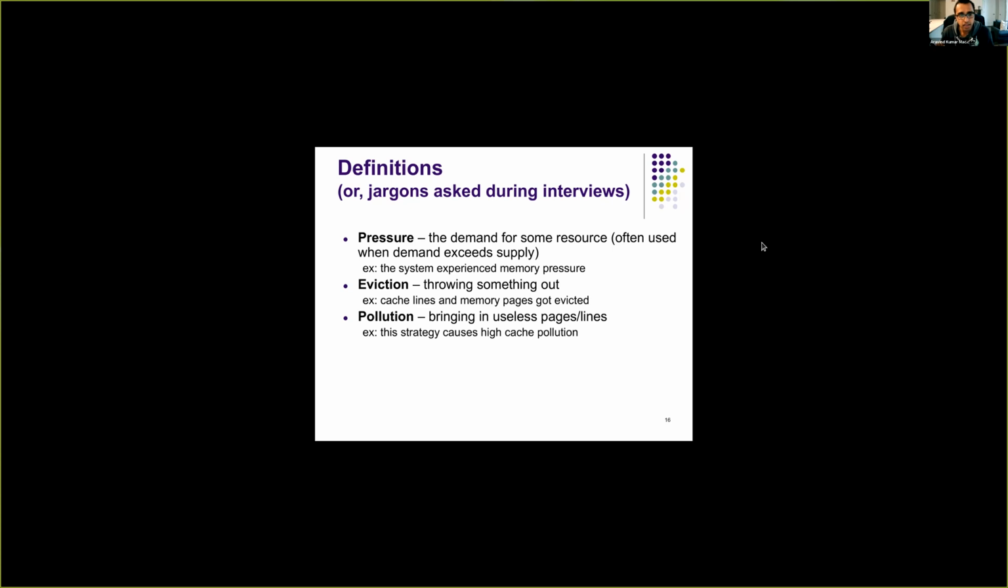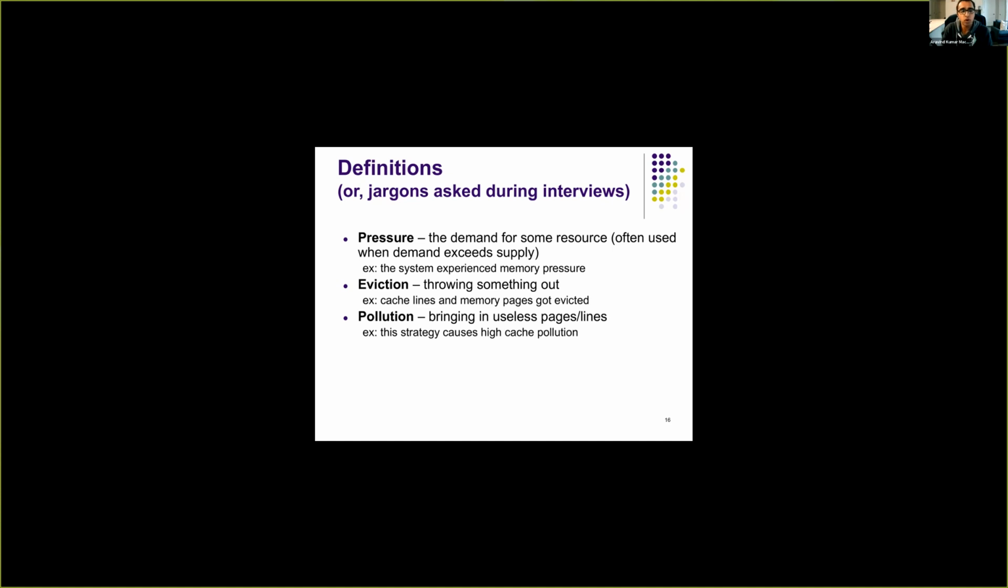Hello, everyone. In this part, we will look into FIFO and min page replacement algorithms. These are algorithms that the operating system can use to select which page to evict.